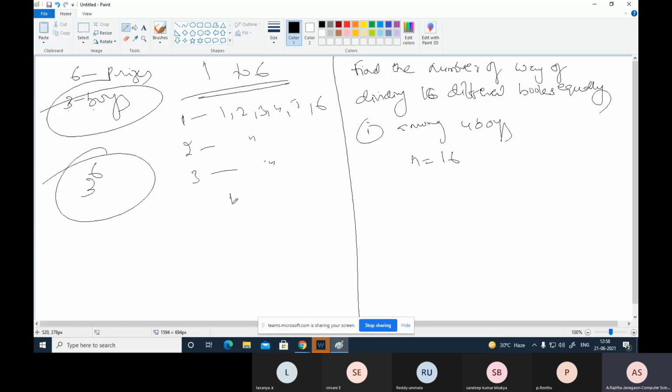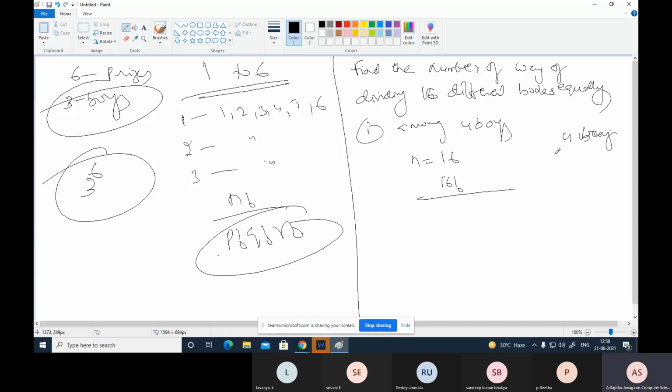The formula is n factorial by p factorial, q factorial and r factorial. But here p, q, r are all the same. So in that case, how do we divide? That is 16 factorial. Here there are 4 boys, and to each boy we can give 4 books.